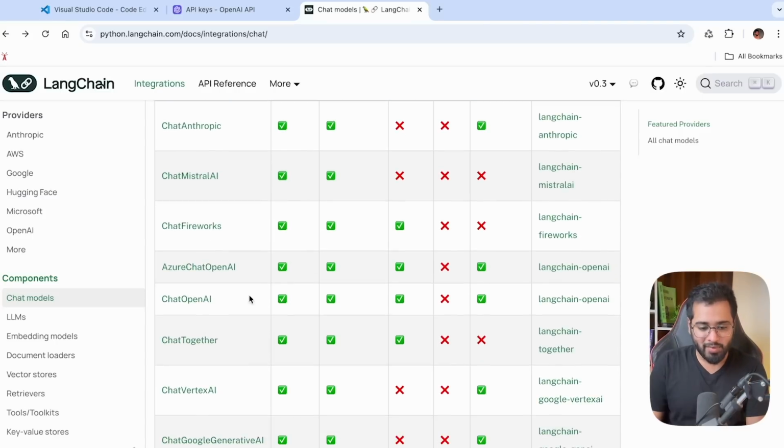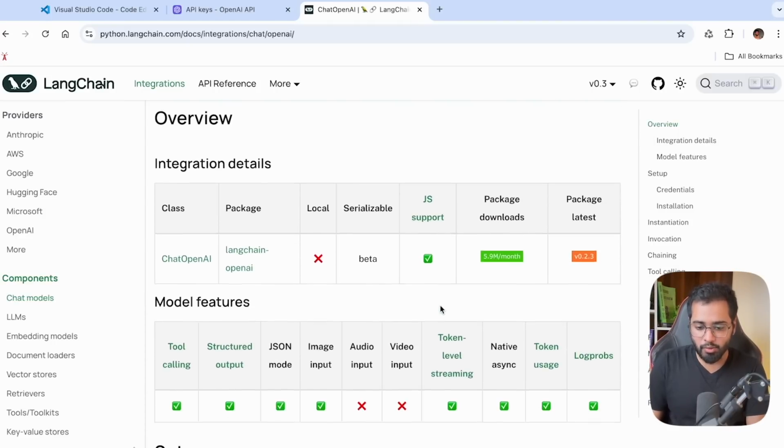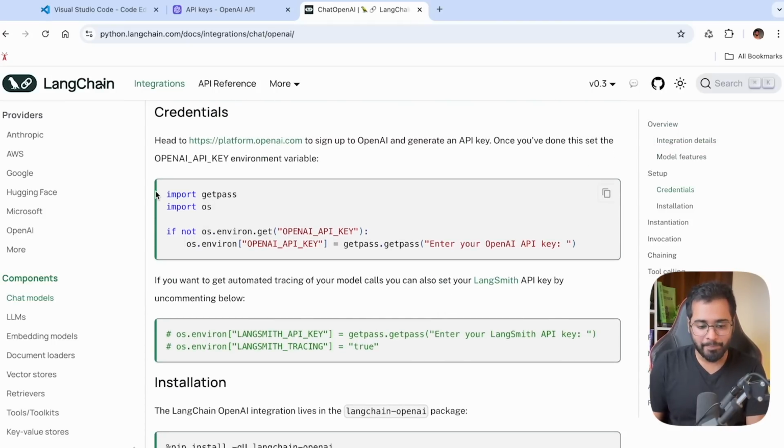So in this course, we'll be mostly working with OpenAI's APIs, so we will need the chat OpenAI model right here. If we click on this, you'll find it very easy to understand the documentation on how to set this up. So let us actually go ahead and set up a chat model and start interacting with OpenAI's APIs. I'll see you in the next section.